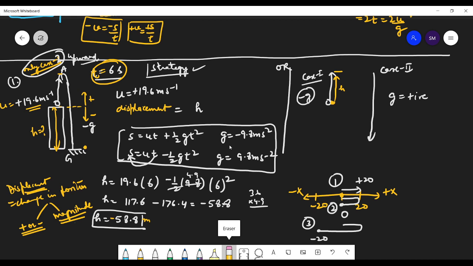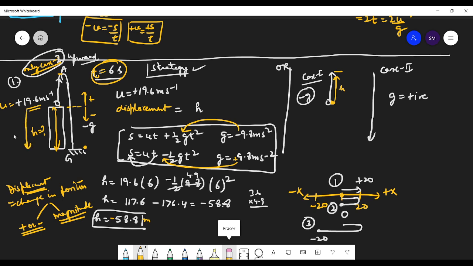Yes. So same is the case here. If you are taking G as negative, then take H as positive here. If you are taking G as positive, then it will take the negative formula. If here you are putting minus H, so students, your answer will be H will be positive, because you have already considered the direction.